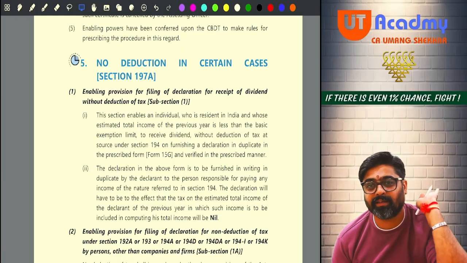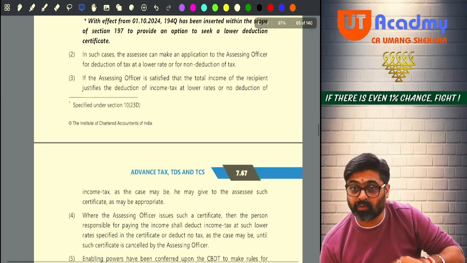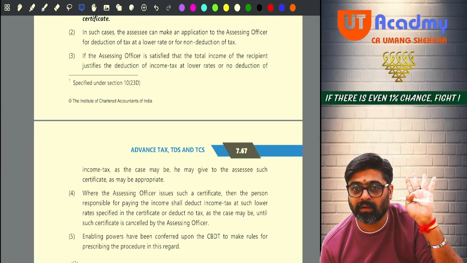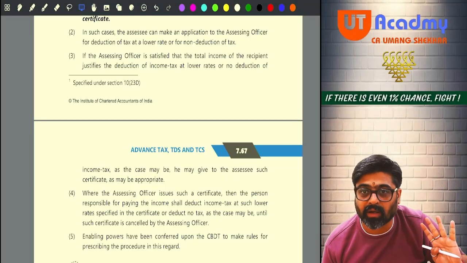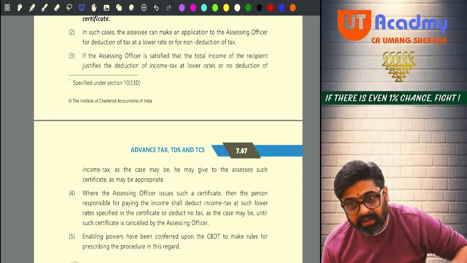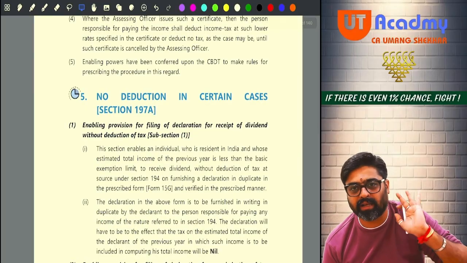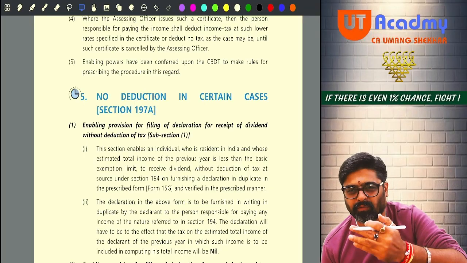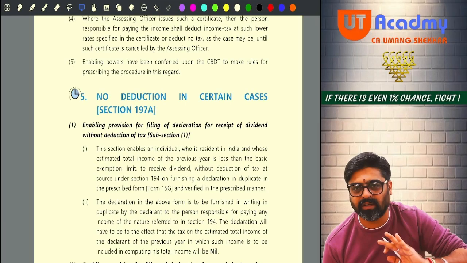Give me a declaration. For other payments which are given in those sections, the declaration may or may not work. For those payments, compulsorily you will have to get the certificate from your assessing officer. But here, don't involve your assessing officer. Do one thing, give me a declaration. Declaration in a form. It can be form number 15G also, form number 15H also. 15H applies to a senior citizen and form number 15G applies to others.